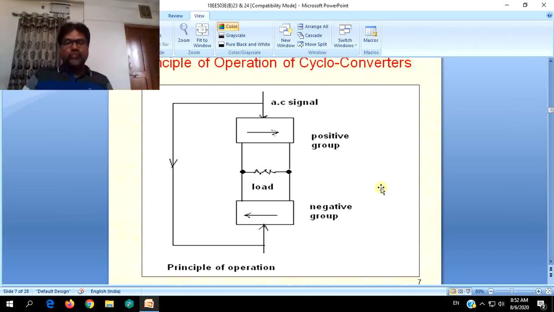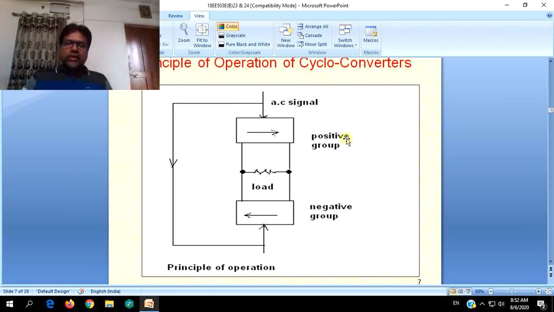Again I repeat, the principle of operation, the conversion of frequency, depends on how we operate different groups of switches connected in the converter, and their operation will be mainly discussed according to a given positive half cycle or negative half cycle of the AC source.